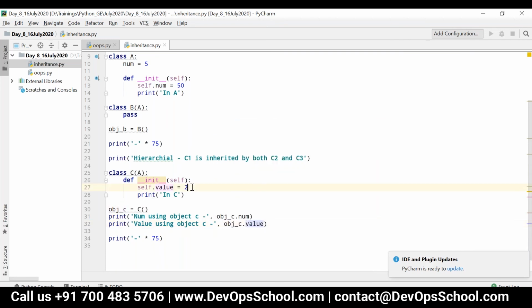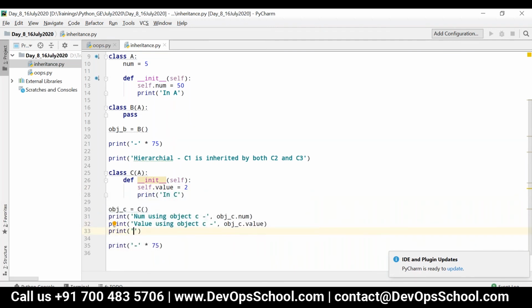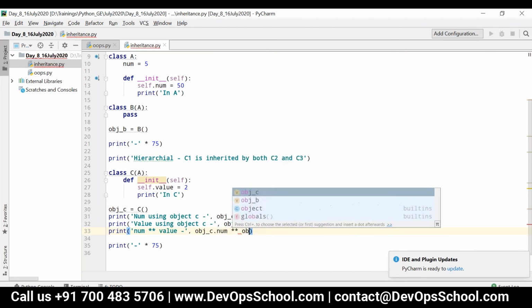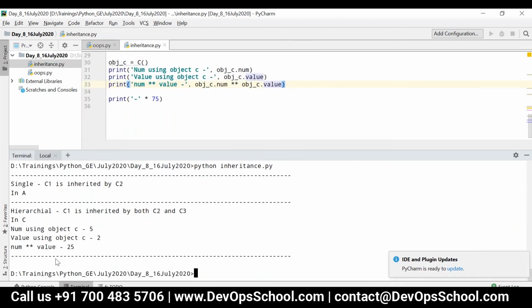So now it will be 2, and then I want to find the exponentiation, that is num star star value. I can write obj_C.num star star obj_C.value. So in this case, 5 squared will be the output, right? Now you can see 25, 5 squared is 25.